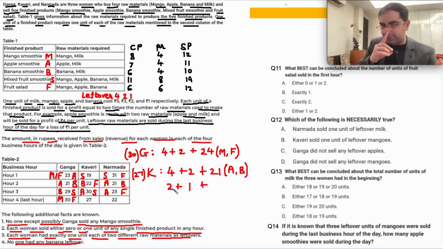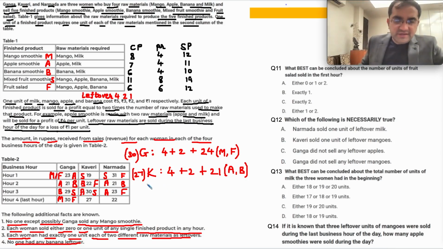What about 2 plus 1? 2 plus 1, 3, and 24. Is 24 possible? 24 is 12 plus 12. But Miss Kaveri did not sell mango smoothie, and fruit salad, you can have only 1 unit, not 2 units. So this is also not possible. 24 is also not possible for Kaveri. Do you understand? I've checked all the possibilities: 4 plus 2, 1 plus 2, and 4 plus 1. This is the only possibility. So this gives A and B.